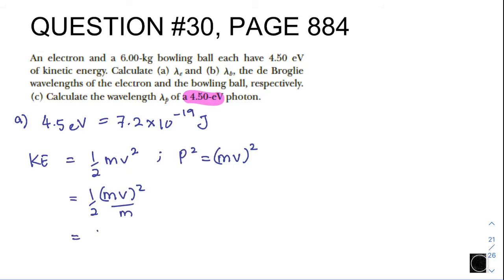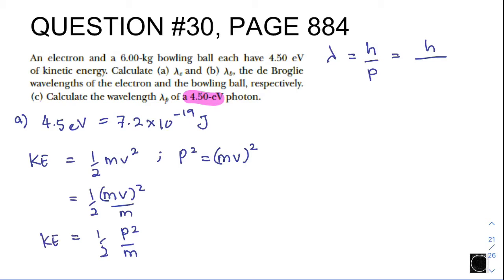So this is in terms of half p squared over m. And then the lambda is equivalent to h over p, where p is the momentum just now.